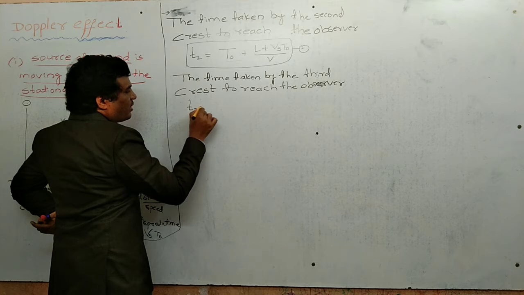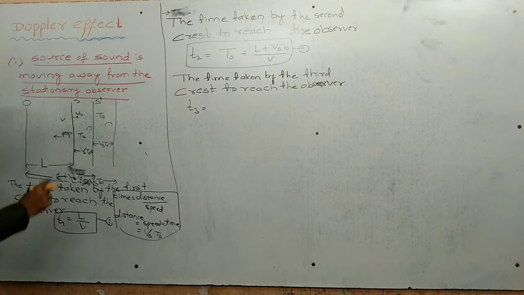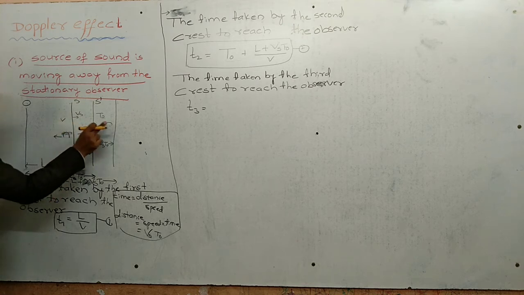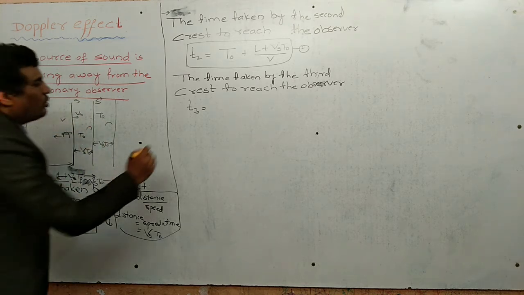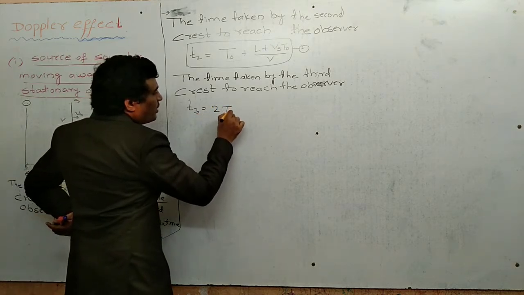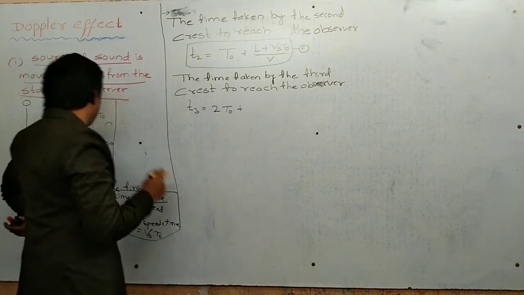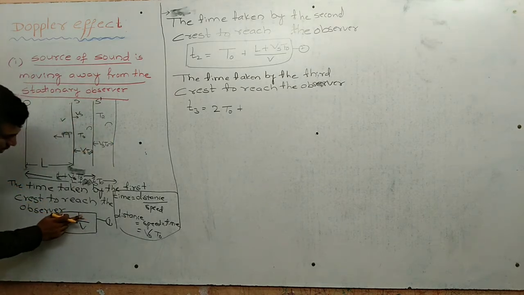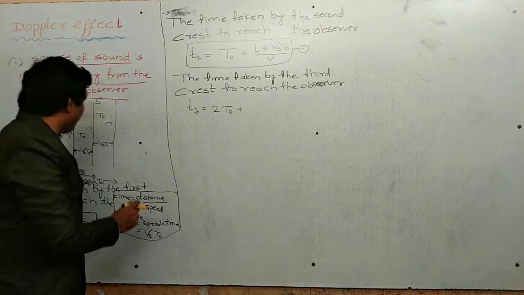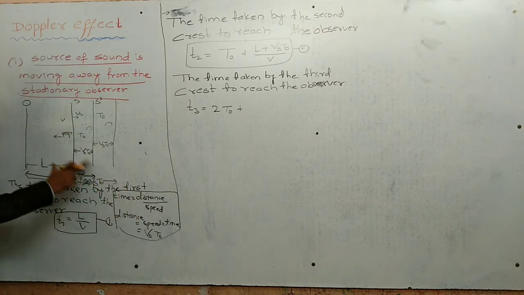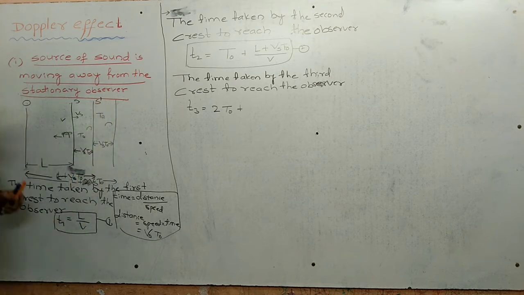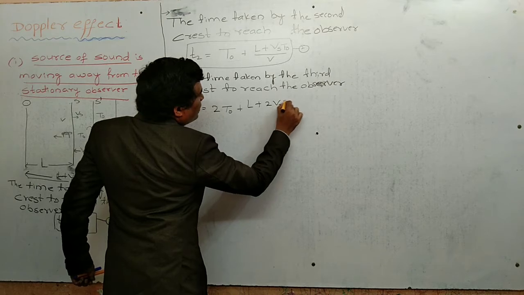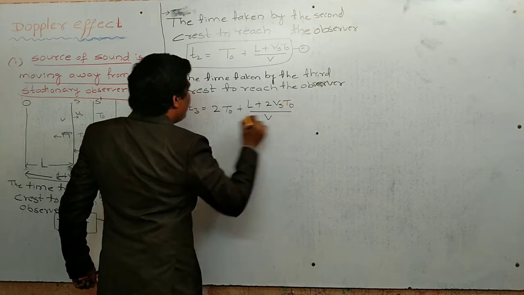So it is a T3. After 2 T0 time interval, T0 plus T0, only the third crest will be produced. The time taken to produce it is T0, and the produced wave has to reach the observer. So time equals distance by speed. What is the distance here? L plus 2 Vs T0, divided by V.